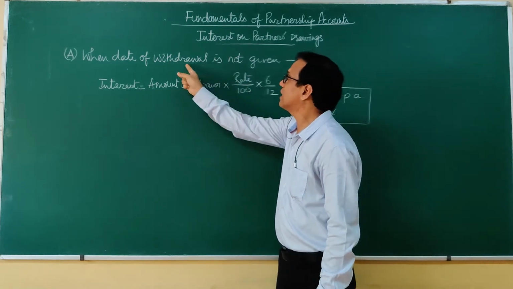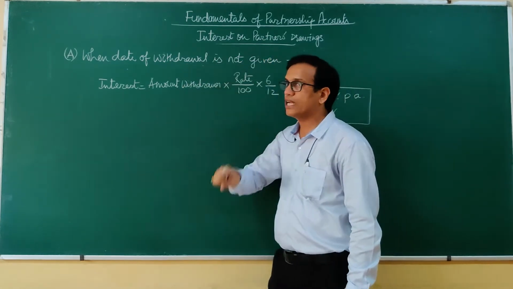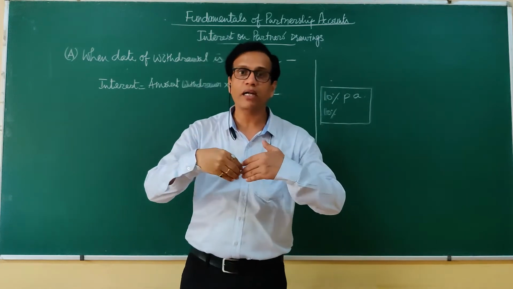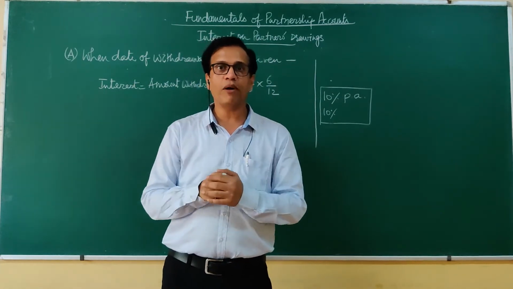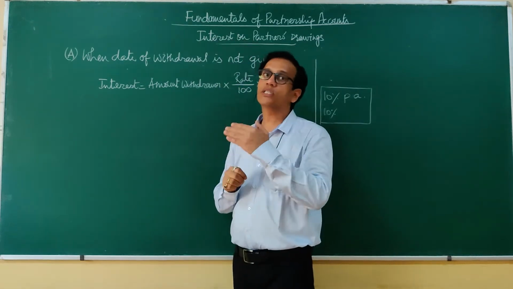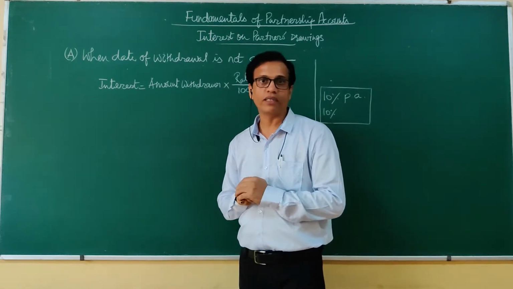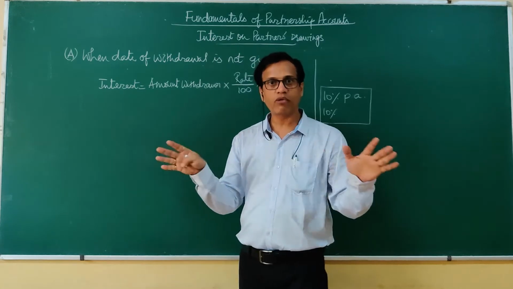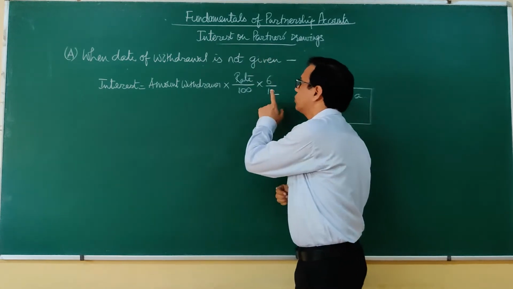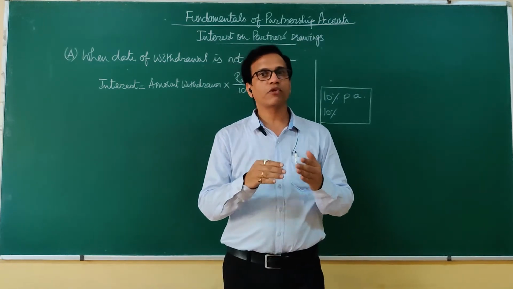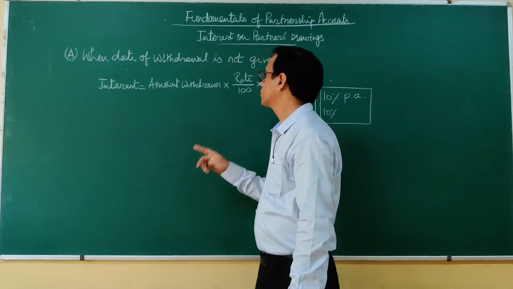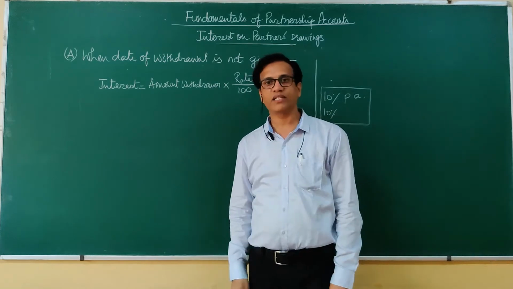That means when a question does not give the date of drawings, on which date the partner withdrew money, or for how long the amount withdrawn by him remained withdrawn from the firm in the year, then we always calculate interest on the amount of drawings for that partner for a period of 6 months at an average.